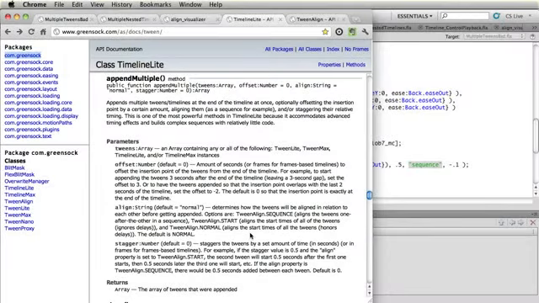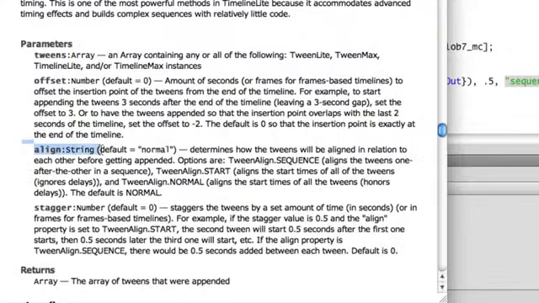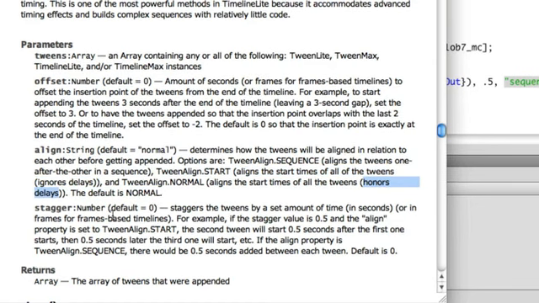Now we're going to talk about the different align modes in depth. We've talked about normal and sequence, but there's also a TweenAlign start alignment that aligns the start times of all the tweens, and it ignores the delays. Now that is different than normal, which will honor delays. Well, what does that mean? Well, I'm going to demonstrate that to you in the TweenAlign visualizer.